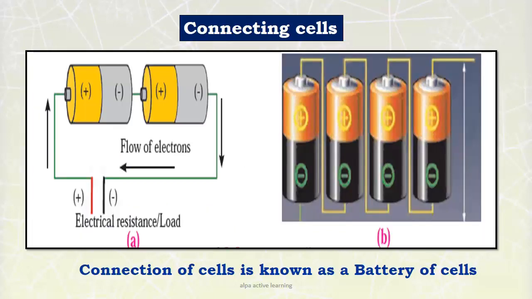Now, connecting cells. When more than one electric cell is connected to obtain more potential difference, we call this connection a battery of cells. As you can see, the positive terminal of one cell is connected to the negative one, and it continues this way. So here, if two cells are connected, then we add their potential differences. So the total potential difference is equal to the sum of the potential differences of the cells which are connected.